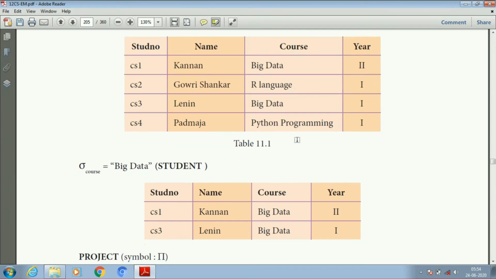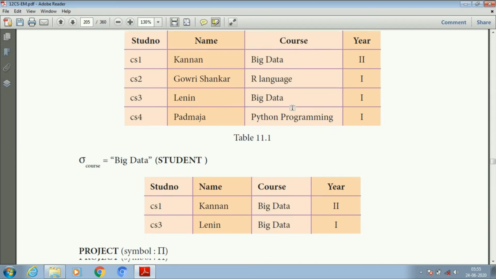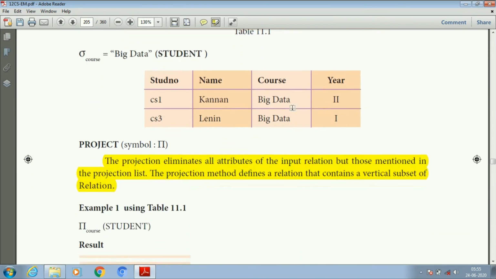So here the syntax is sigma course. Now I want the course big data from the student table. So which students have taken the course big data? It gives the information about those particular students in the form of a tuple, that is, the full record. CS1 is Kannan, big data; and CS3. So here there are two rows with big data. First one is Kannan, second one is Lenin. So here this full row will be displayed.